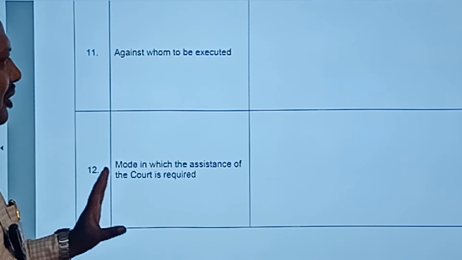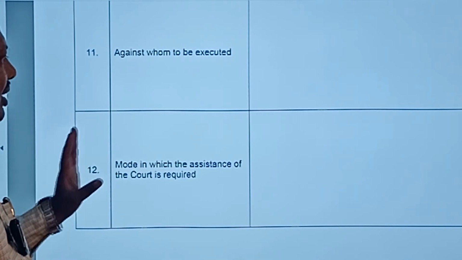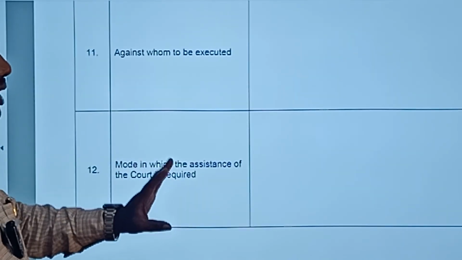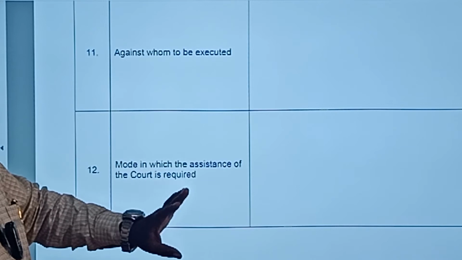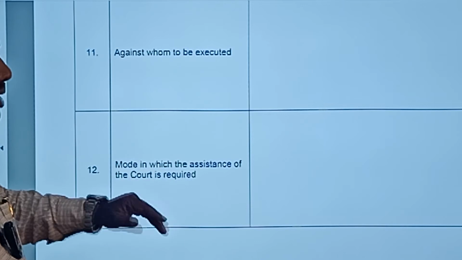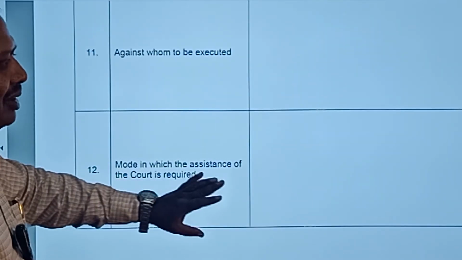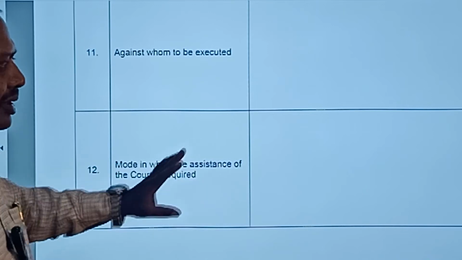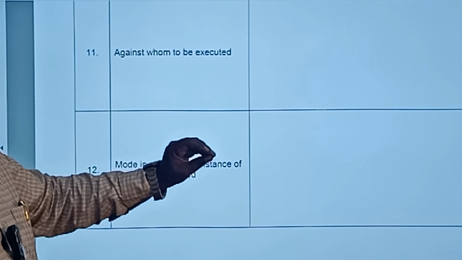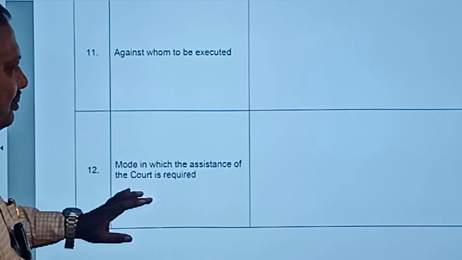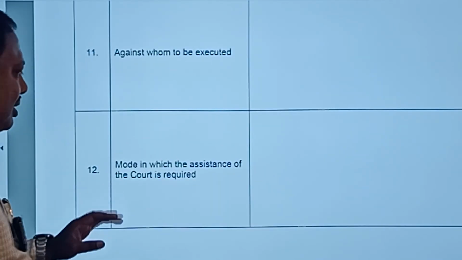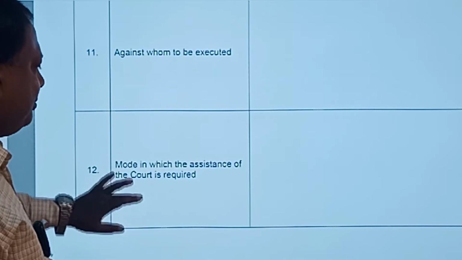Here, based upon the money decree, if the EP is filed, then he has to state whether he needs attachment and sale of any property, or he seeks arrest of a person, in the case of a male judgment debtor, or any other mode, by mentioning the clear provision of law under Order 21. So whatever rule he is invoking, that specific rule under CPC has to be filled up here, and he has to state clearly the mode under which he is seeking the assistance of the EP court.